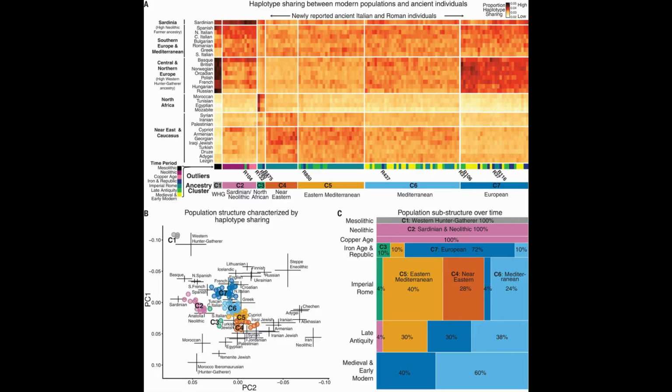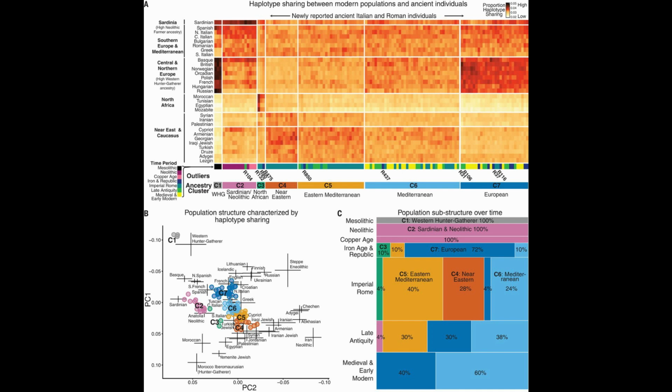Here you can see that this reality is again well illustrated both by the PCA as well as the ancestral shifts within the population. So you can see that during the Imperial Roman period there was a major Eastern Mediterranean and Near Eastern shift. This became less during late antiquity, with the Near Eastern aspect entirely disappearing, and then during the medieval and early modern period the population was largely European.